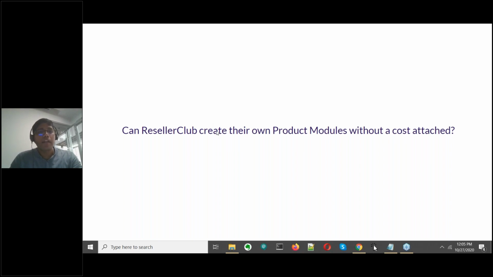Another question is again regarding the license key. I'm just trying to frame that so that every one of you can clearly understand that question. The question is around what is the cost for the license key? Is it a one-time fee? Is it a monthly fee? Is it a yearly fee? So the cost for the WHMCS license, as I said, is if you purchase the reseller hosting plan R2 and above, it's free of cost. And there's no other cost that's involved.